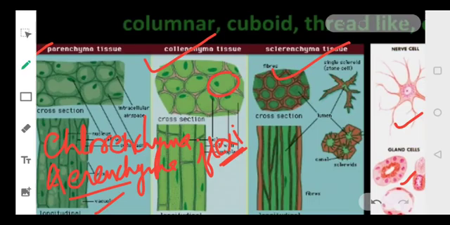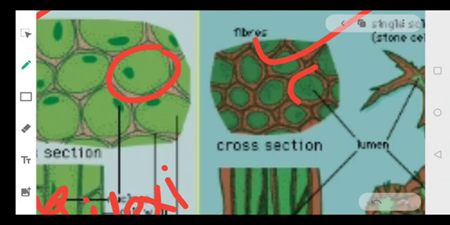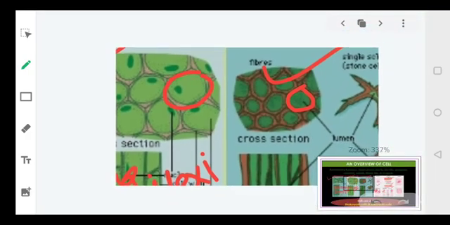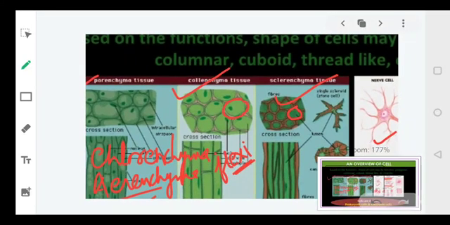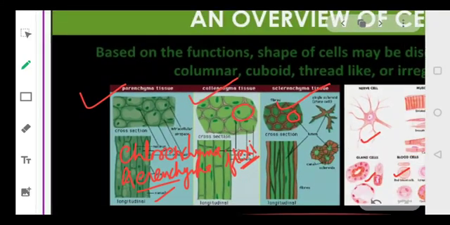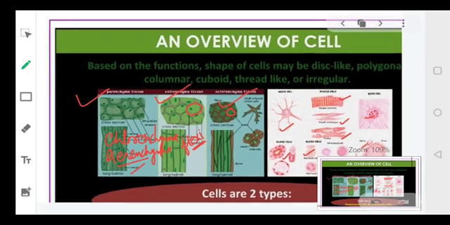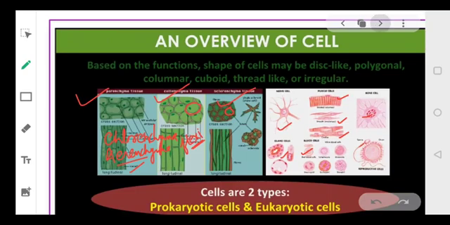Now coming to the sclerenchyma tissue. Again, the cell walls are uniformly thick. If you look at the cells, the cell wall is uniformly thick and it is made up of pectin. And these cells are dead cells. While your parenchyma cells are living cells, these sclerenchyma cells are made up of dead cells. So whether it is a plant or an animal, all have different types of cells, and the shape of the cell is always related with the function it performs.